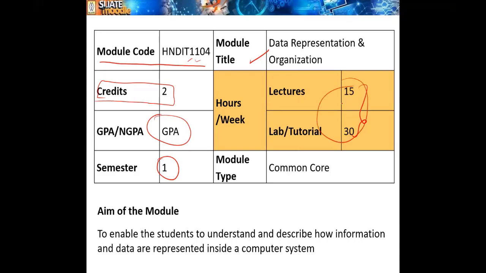To learn this subject, we will have 45 hours. Hopefully we are starting today, spreading over 15 weeks. Each week we will have 3-hour lectures. So altogether 45 hours, right? It's a common module. It means regardless of any specialization, all the HND IT students have to take this subject, right?